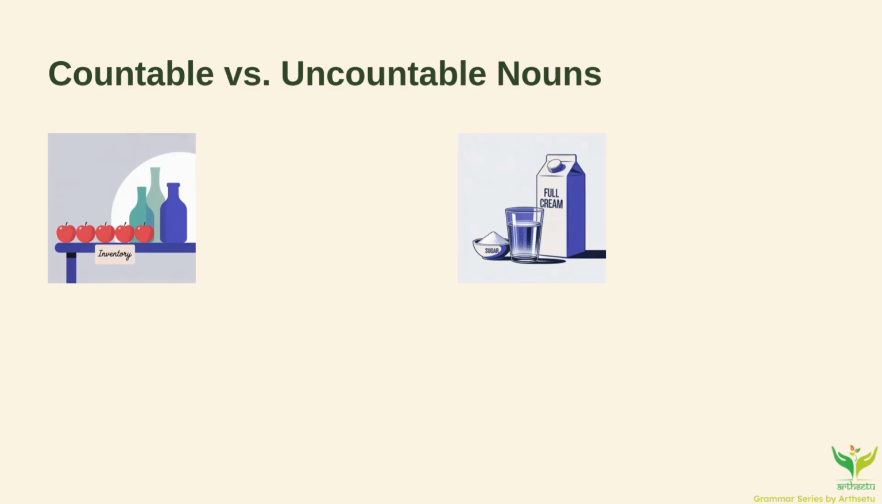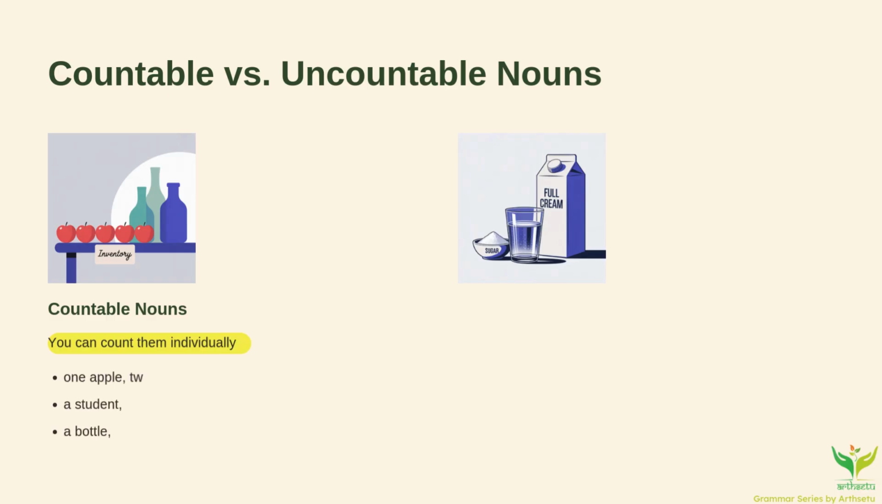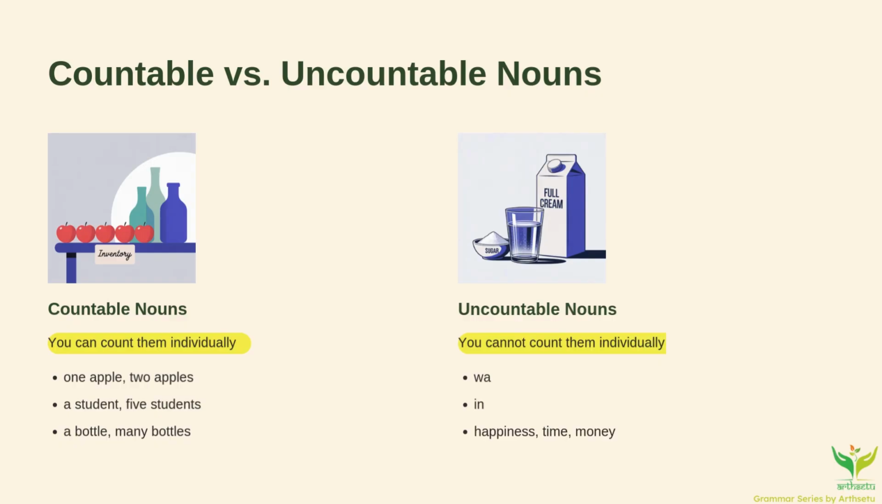Countable versus uncountable. Countable nouns, easy. You can count them. 1 apple, 2 apples, 5 students. Uncountable nouns, you can't count them individually. For example, water, sugar, advice, music. Think of it like this. You can count bottles of water, but you can't count water itself.